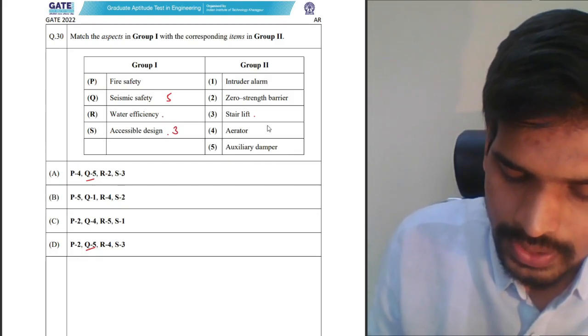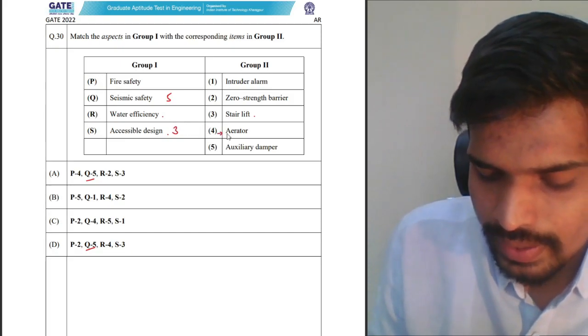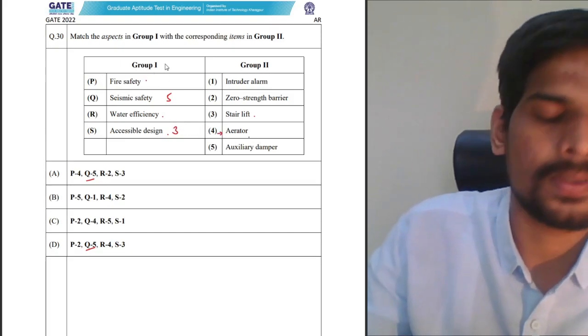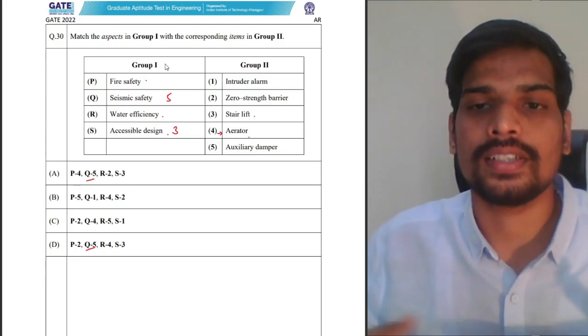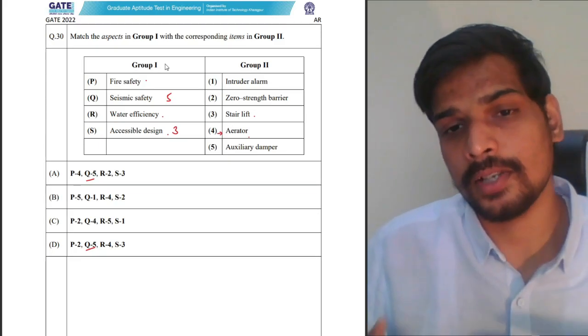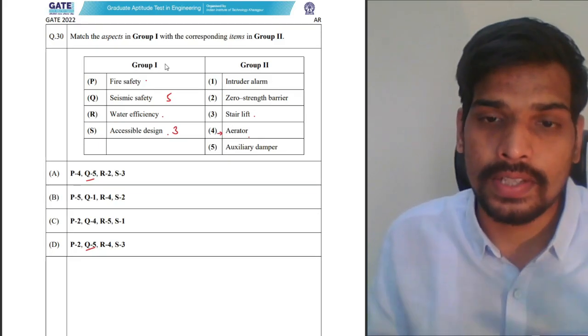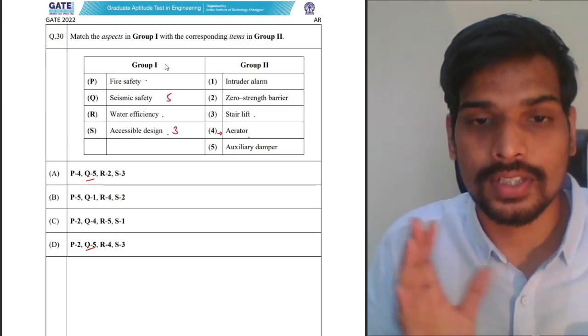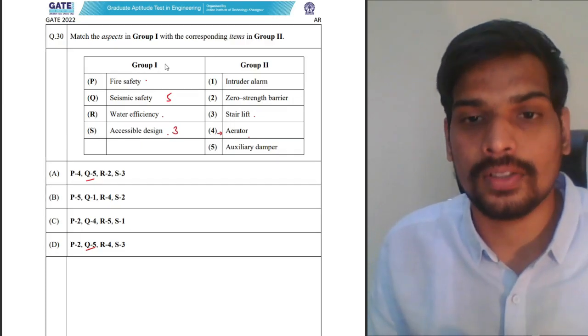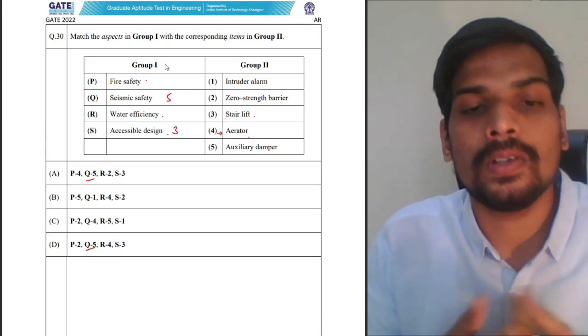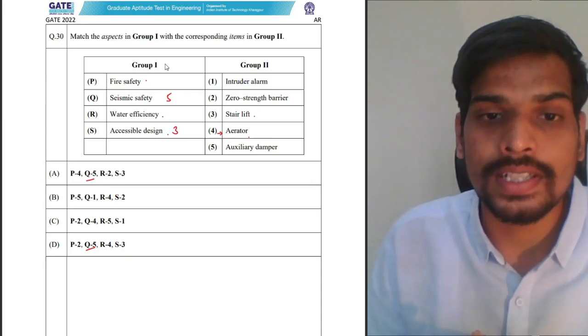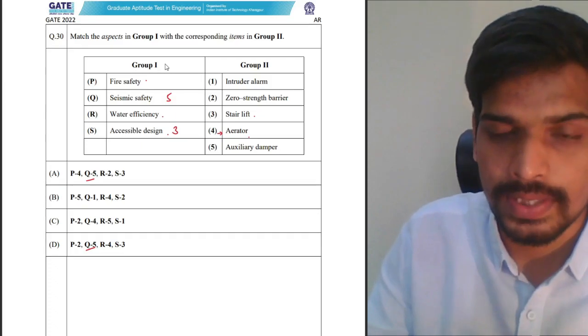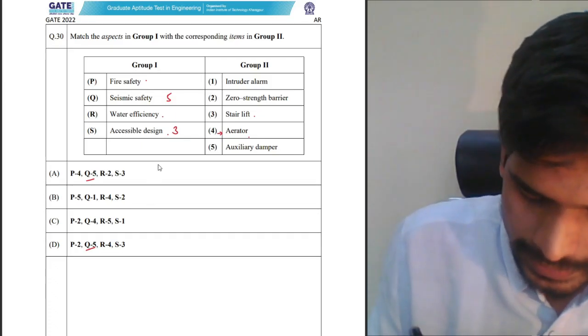Remaining, if you see water efficiency, for water efficiency you require aerator. Obviously you cannot use aerator for fire safety. What is an aerator? Something which pumps fresh air or oxygen. In fire safety, if you use fresh air or oxygen, the possibility of accident or level of damage caused would obviously increase. It has nothing to do with fire safety. Water efficiency, the answer is aerator for that.